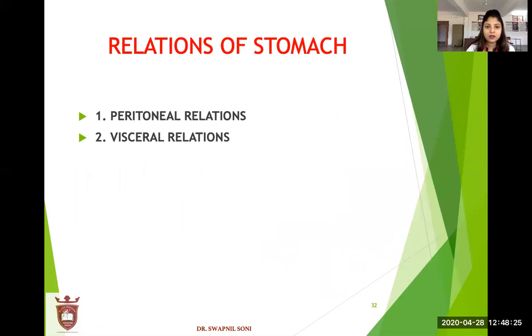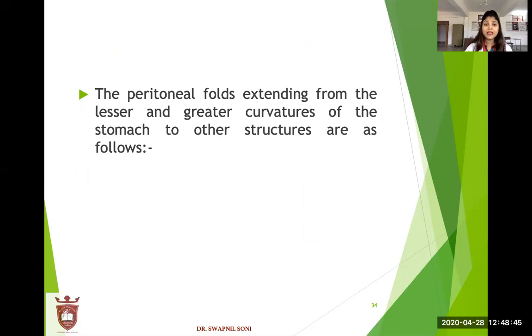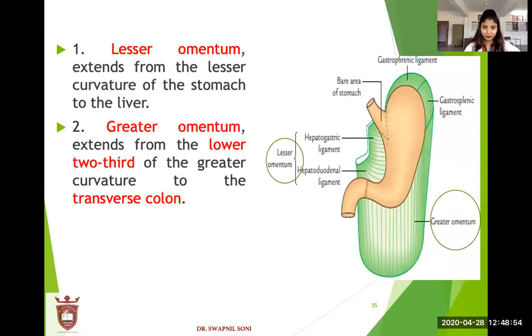Relations of the stomach: peritoneal relation and visceral relation. Peritoneal relation. The stomach is covered by the peritoneum except where the blood vessels run along its curvatures and a small area posteriorly near the cardiac orifice. Peritoneal folds extending from the lesser and greater curvature of the stomach to other structures are as follows.